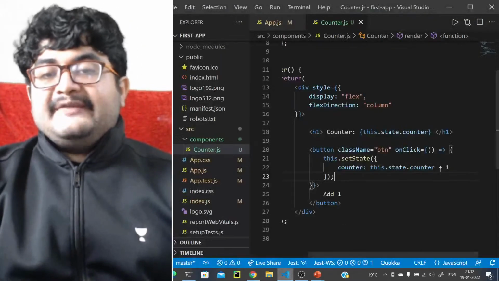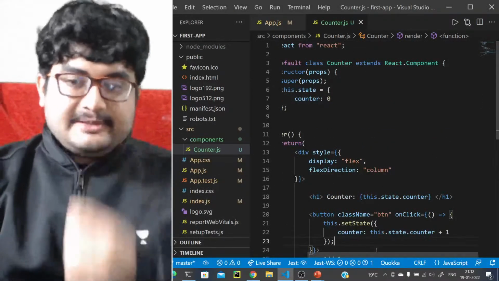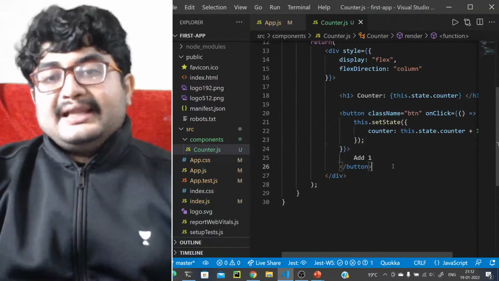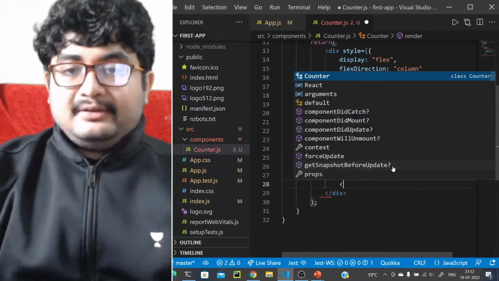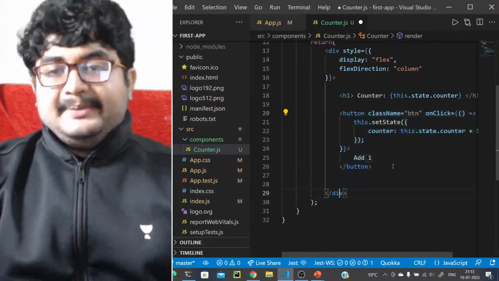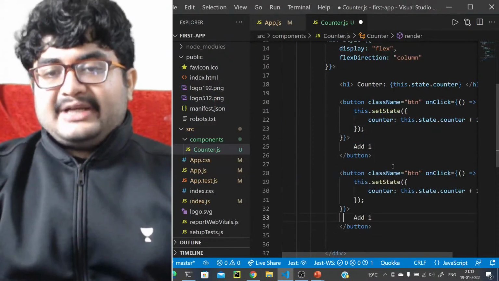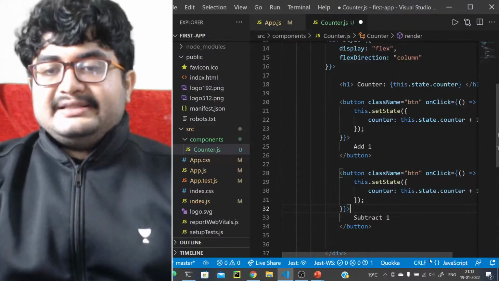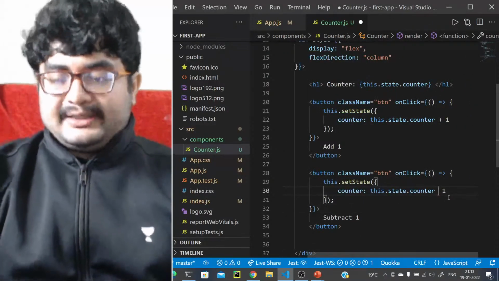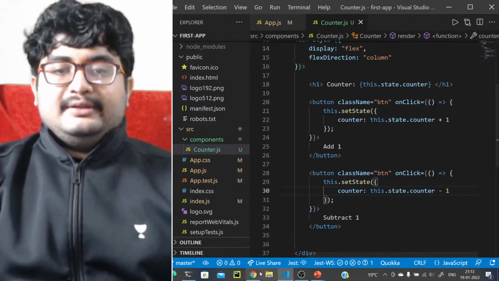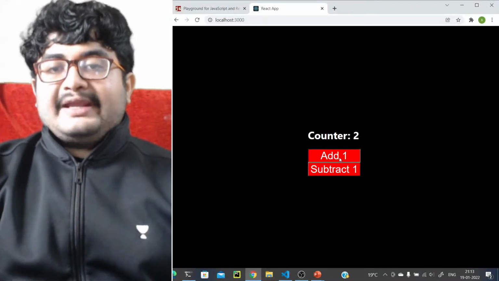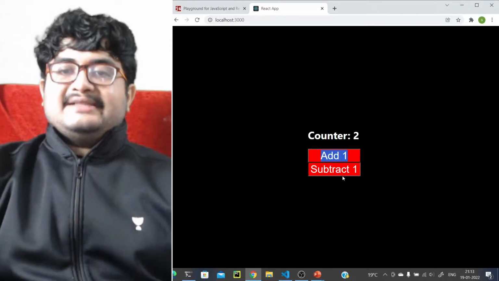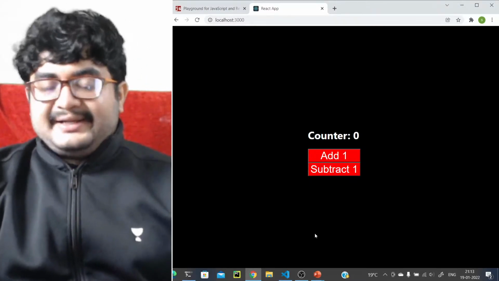Yes, state will always be defined in the constructor for a class component, right? It will always be defined like this. This.state will be an object, it will contain the initial values like this. Let's say we want to subtract 1. I think it's pretty simple now. Let's just copy this because it will be a copy of this. Let's call this subtract 1, and in this you just do a -1 instead of a +1, right? So let's see if this works. We can add, we can subtract, add and subtract.